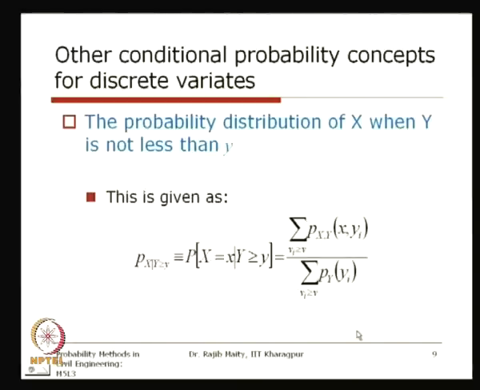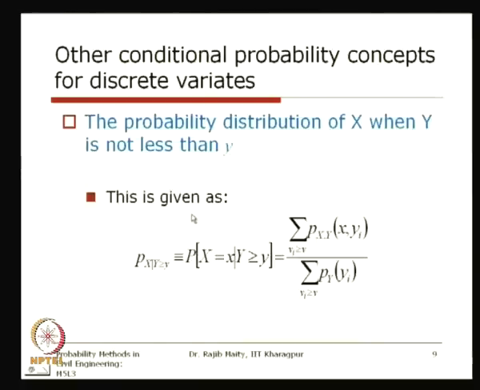Now again we will take a specific range. Earlier we talked about a specific value of y. Now if we want to see it for a range, keeping the same concept in the background, this can be expressed as the probability distribution of x when y is not less than some specific value y, that means y is greater than or equal to this specific value.